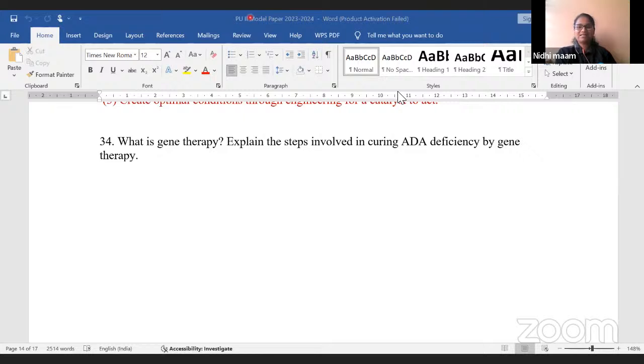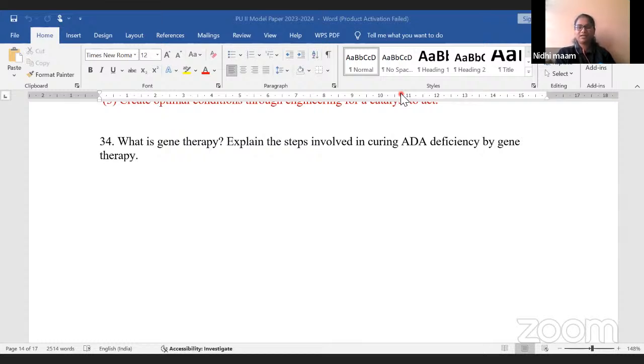Okay, Priyanka answered it. The process of removal of the defective gene by replacing it with a normal healthy functional gene. Okay, good. That is also the right definition. Removing the defective gene and inserting a healthy gene is called gene therapy. Then explain the steps involved in curing ADA deficiency by gene therapy.